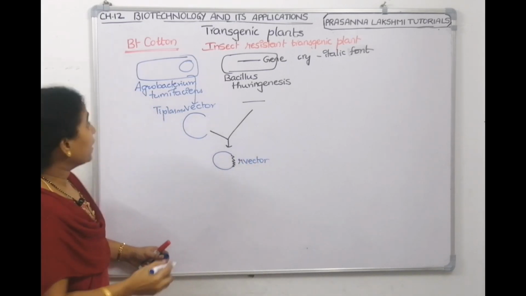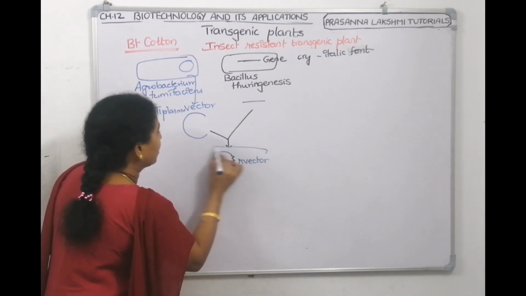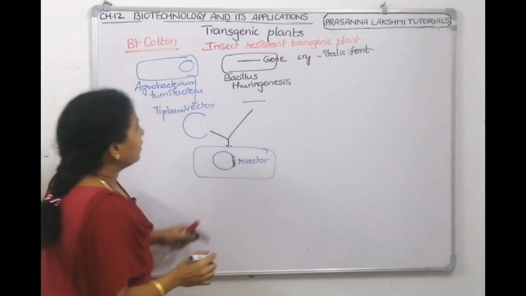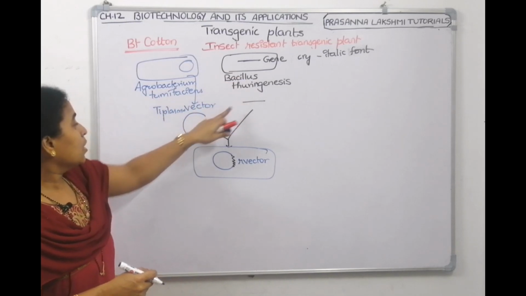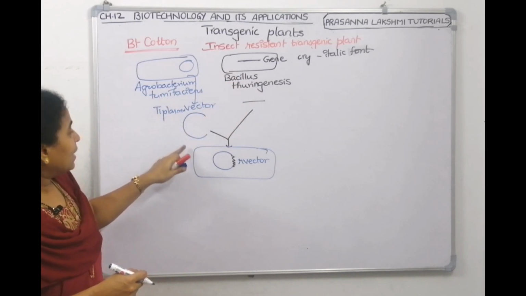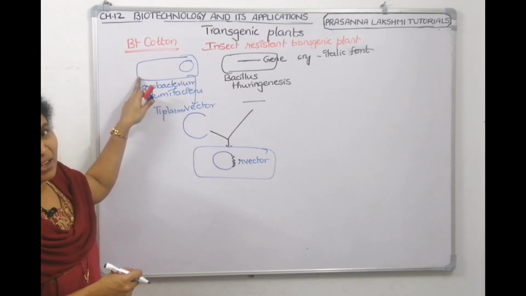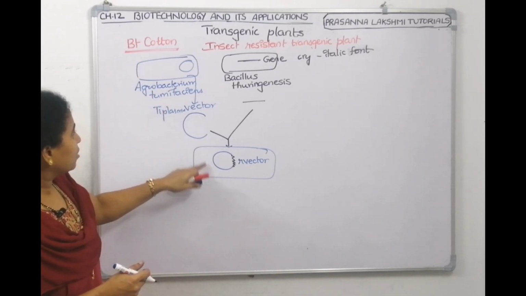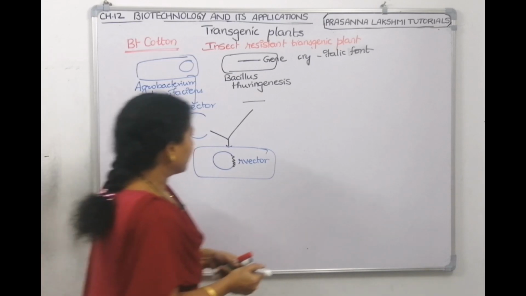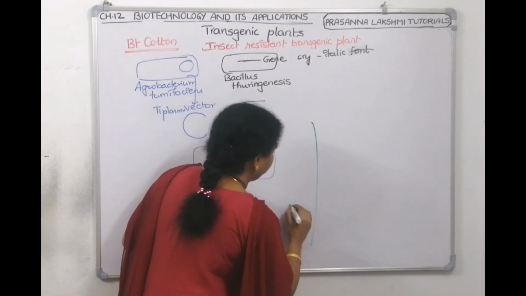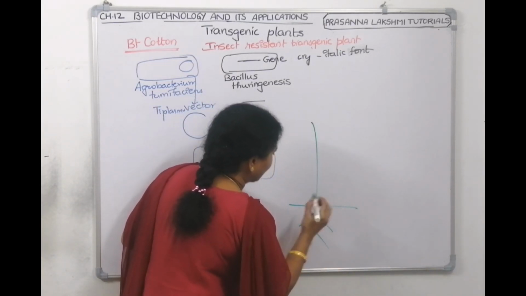The recombinant vector is given back to the bacteria, Agrobacterium. Now your cry gene is there which can produce BT toxin. You took it, you gave it to the Ti plasmid and the Ti plasmid is pushed back into the Agrobacterium. Now this Agrobacterium, the blue colored one, will go and infect the cotton plant. It is a root bacterium.